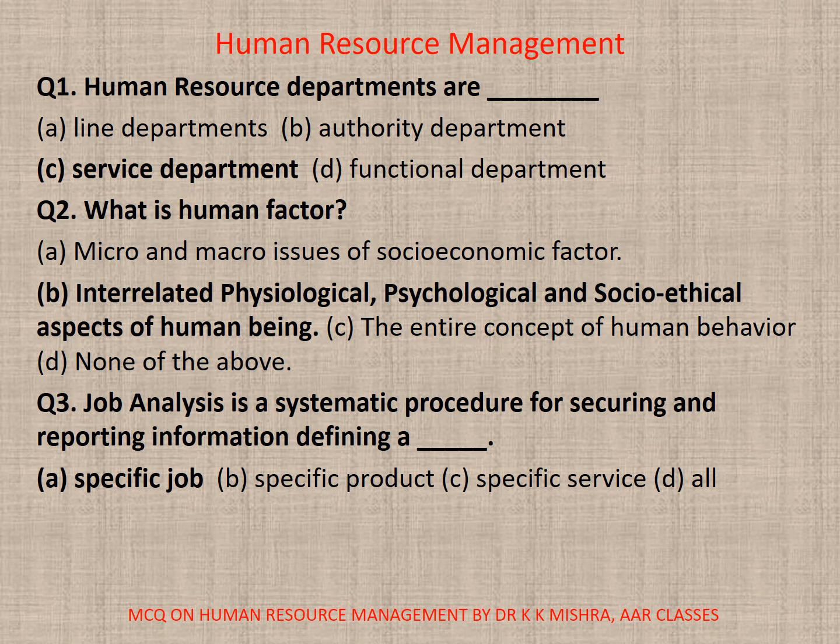Service department. 2. What is human factor? A. Micro and macro issues of socio-economic factor. B. Interrelated physiological, psychological and socio-ethical aspects of human being. C. The entire concept of human behavior. D. None. So the correct option is B. Interrelated physiological, psychological and socio-ethical aspects of human being.